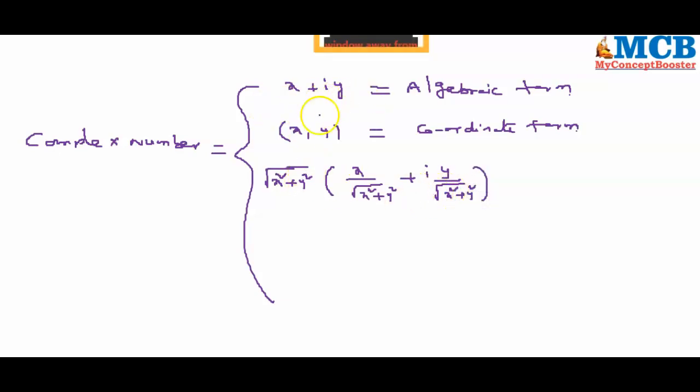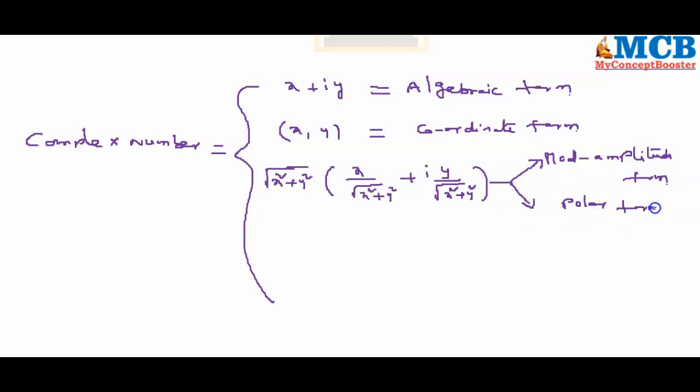This way of expressing the given complex number, we can call it mod amplitude form. You can also call it polar form. You can also call it trigonometric form.